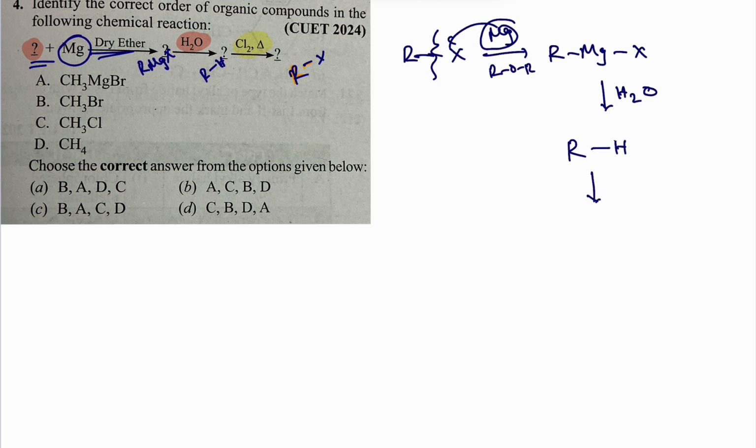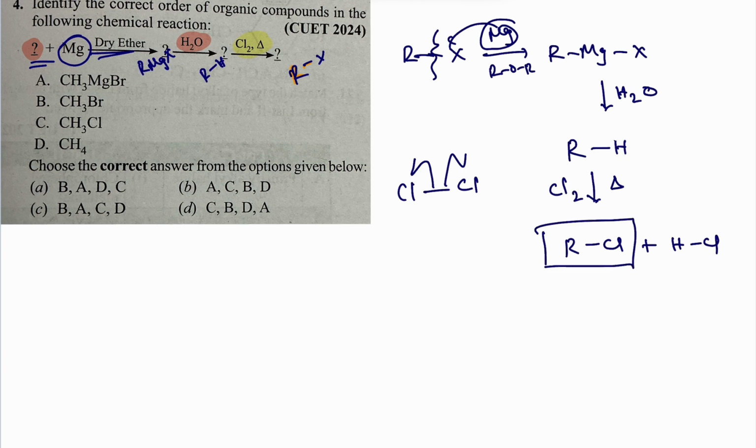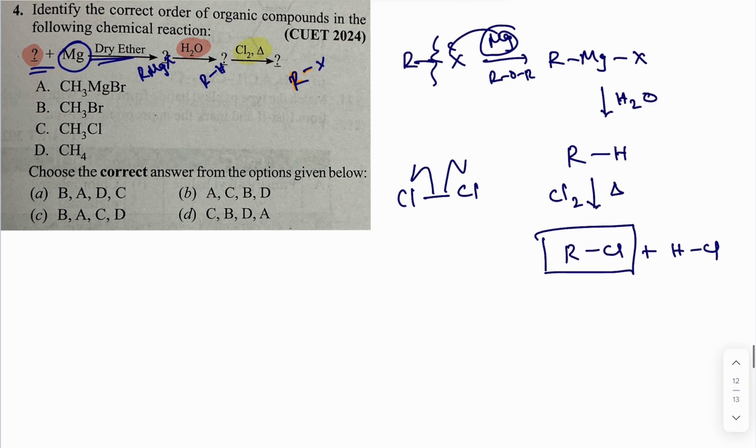After you get the hydrocarbon derivative, you do chlorination in the presence of heating. So what will happen? The elemental form of chlorine undergoes homolytic cleavage, where the bond breaks evenly. Now what do you get? You get the alkyl chloride and HCl. The alkyl chloride is a haloalkane, so in the final product the alkyl group carries the chloride.